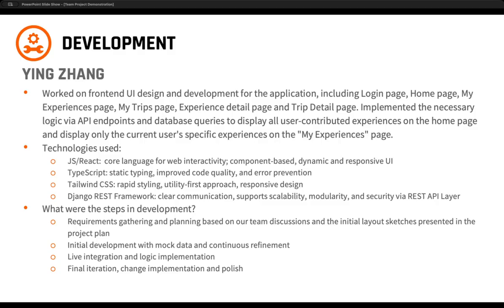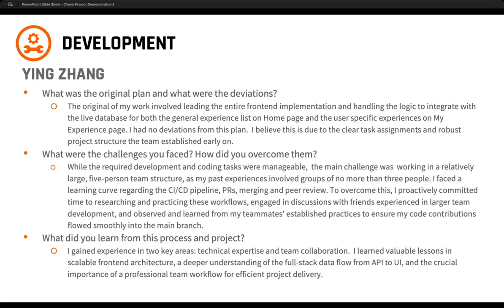Doing the integration and logic implementation with the backend, and then doing a final iteration, change implementation, and polish work on the UI. Original plan for Ying was to handle the UI work, and she didn't have any deviations from that. And she thought that was due to the clear task assignment and project structure we put in place up front.